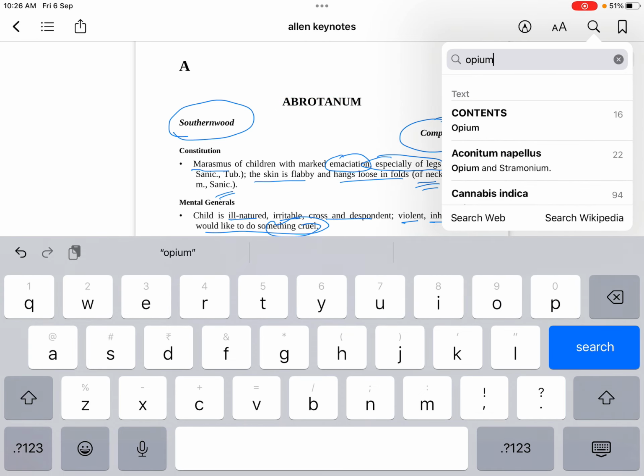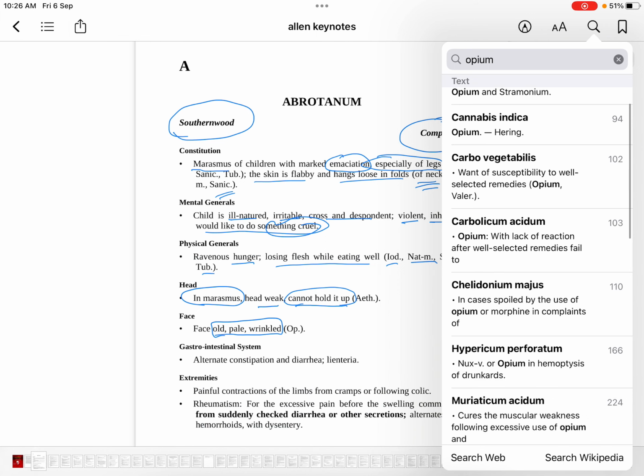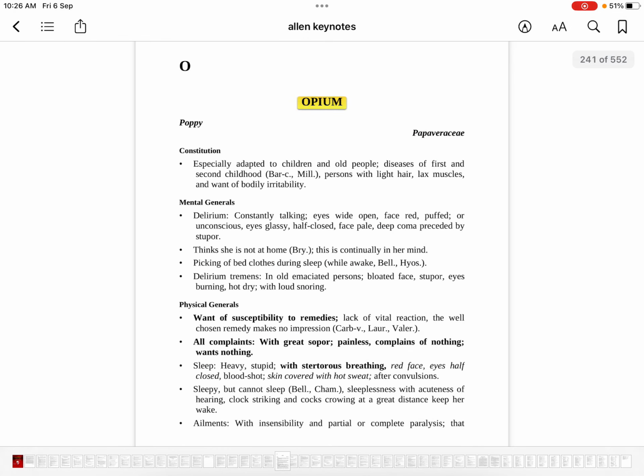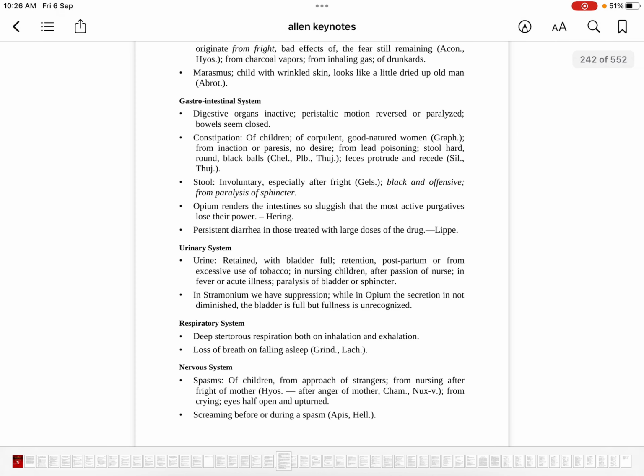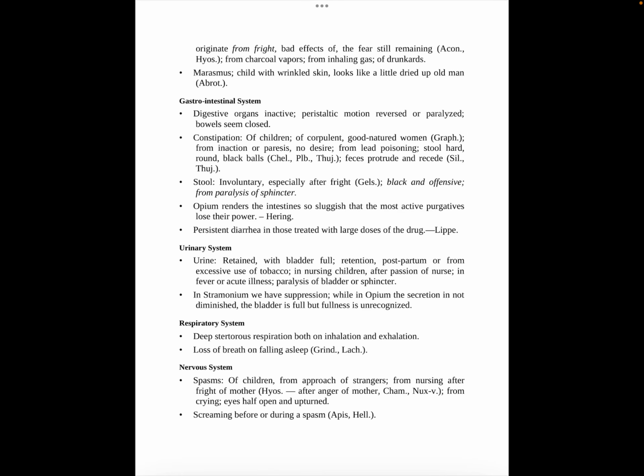And I won't keep repeating this. Now you have to understand that you have to write the page number, okay? Wherever relevant. Opium. So this is opium.